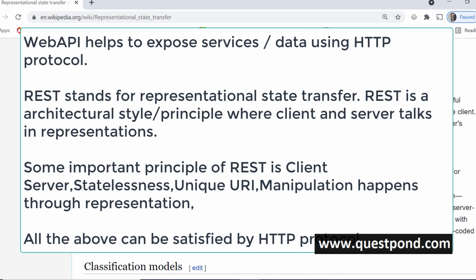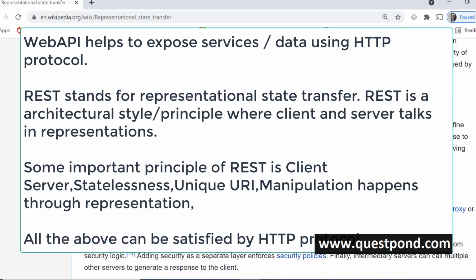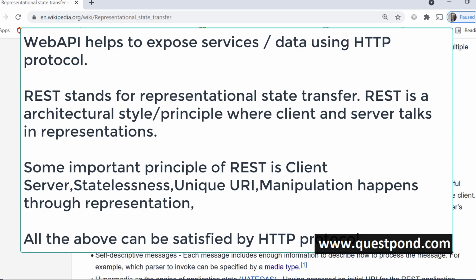What is Web API? Web API helps you to implement your services or expose your services and data through HTTP. Web API helps you to implement REST. What is REST? REST is an architectural style, where we talk in terms of representation and states. And there are some constraints of REST, like it should be stateless, there should be a unique identifier. Remember, I'm not going through all of the principles, right? All the other principles are also satisfied by HTTP. I'm just saying that in the interview, you can't have a big story, right?